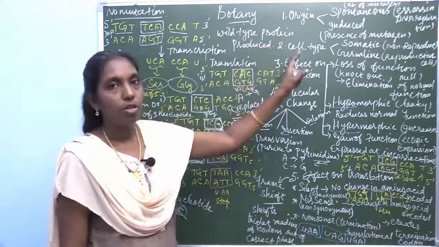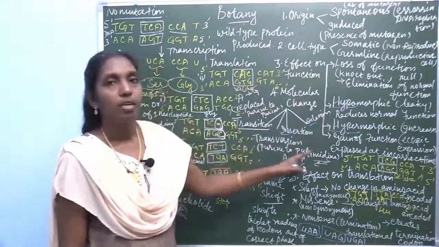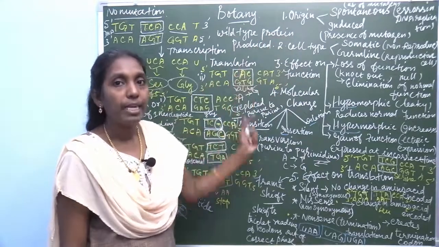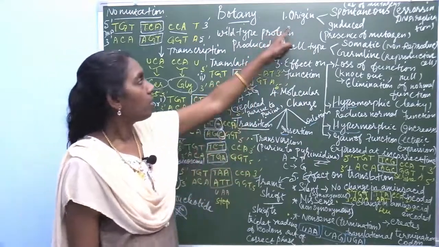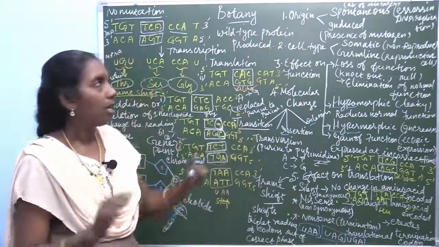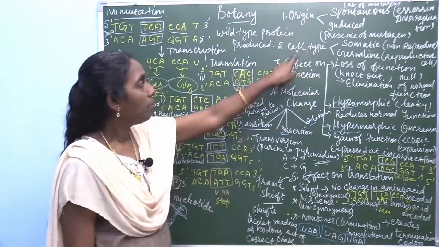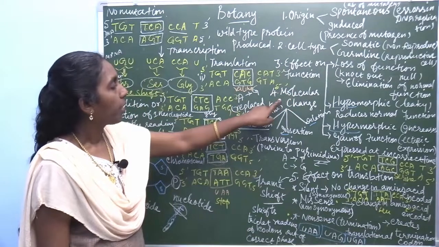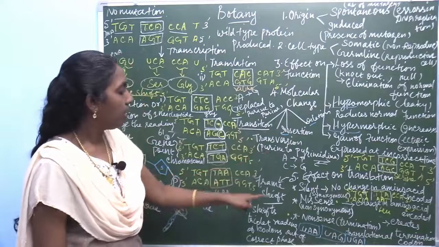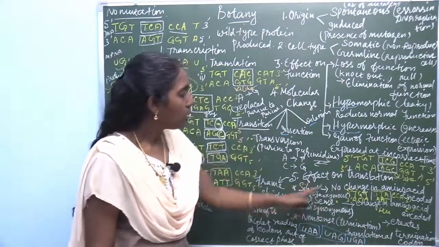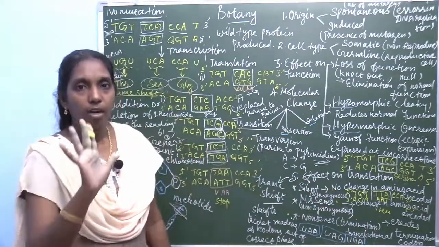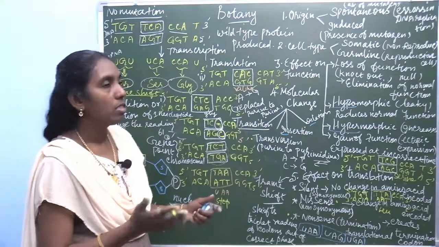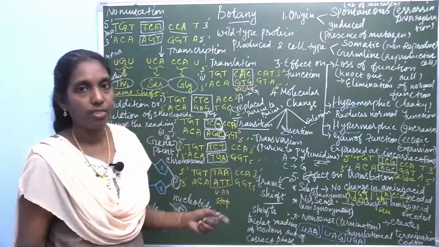First draw a flow chart based on the different categories. Based on origin, cell type, effect on function, molecular change, and effect on translation, there are 5 different categories, and under each several classifications.